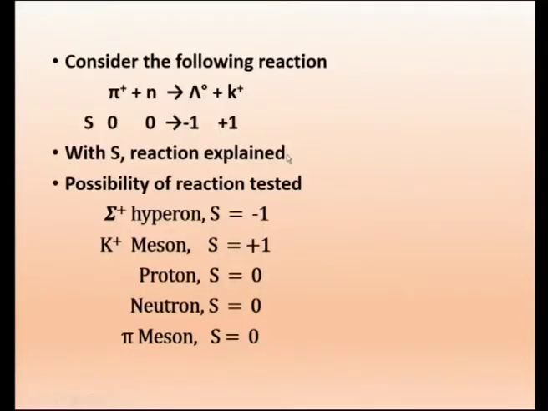Because of this strangeness quantum number, they were able to explain the possible reactions. Certain reactions are possible, certain are not possible, by using this strangeness quantum number. With S, reactions can be explained, and the possibility of a reaction can be tested, whether that particular reaction is possible or not. So, we have for sigma plus S equal to minus 1. This is all observed, and K plus meson has S equal to 1. Proton has strangeness quantum number 0, neutron has 0 and pi meson 0. So, these are the observed values from the reactions.